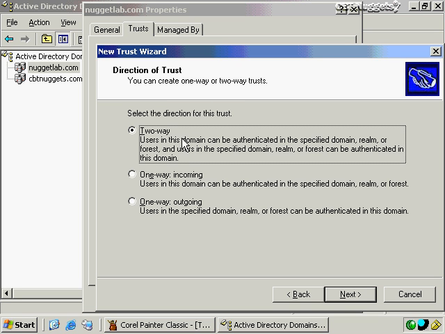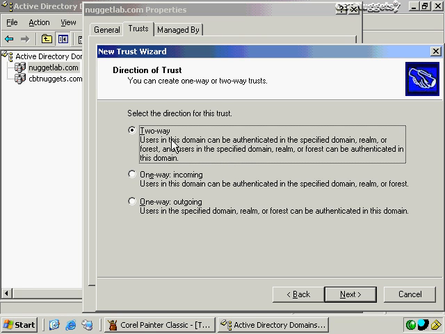And then I can choose to make it a two-way trust relationship, one-way incoming, so that users in the domain that I specified, in other words, Accusource.local, can be authenticated in my domain, and I would then allow them access to various resources, or one-way outgoing, which means that the Accusource.local domain could potentially trust resources or trust users from my domain. And the descriptions that you see after each one of these pretty well describes accurately what it does.